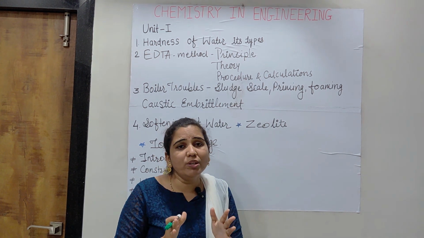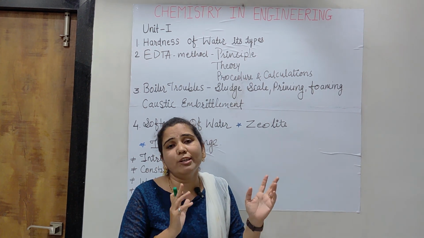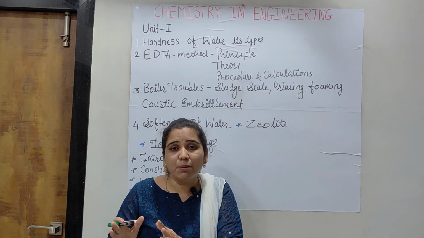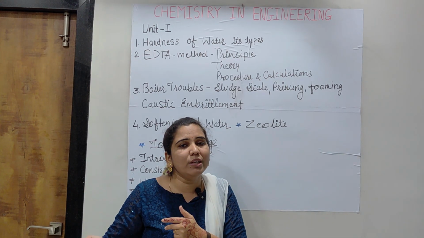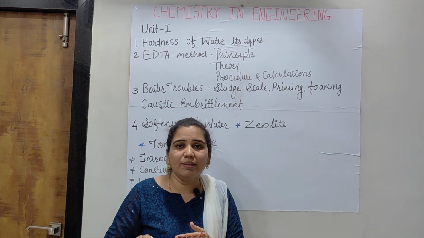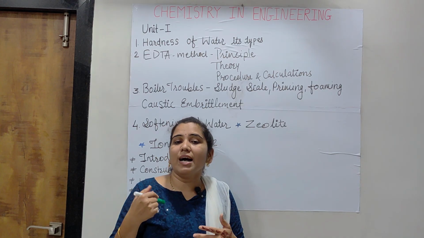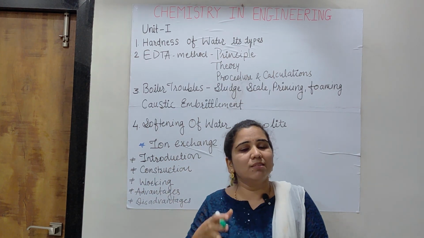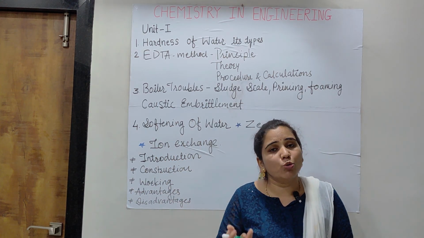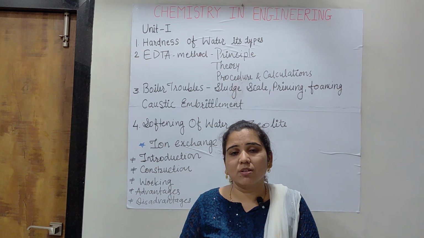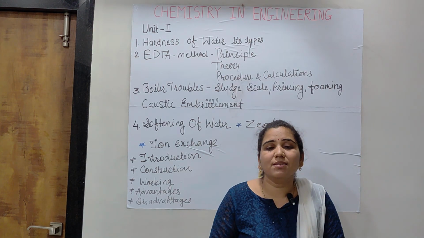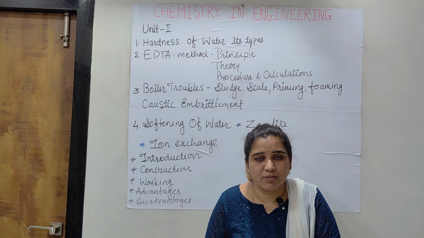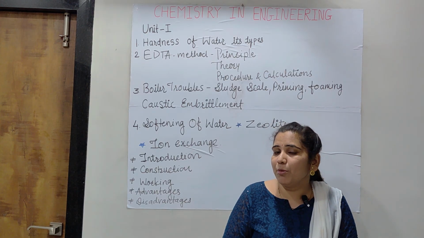When the amount of that particular salt is given, it is to be multiplied with that multiplication factor to get the CaCO3 equivalent, and the CaCO3 equivalent is nothing but the hardness. If it is asked for the temporary hardness, then add the temporary salts. If it is asked for total hardness, then add all the salts. If it is asked for permanent hardness, then add only the permanent type of salts. So like this, we have to solve the problems.